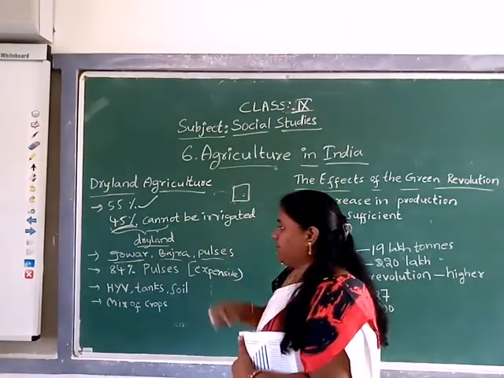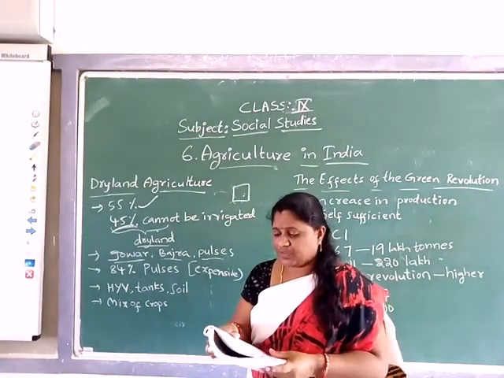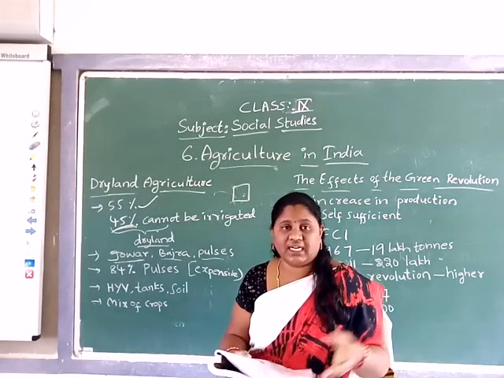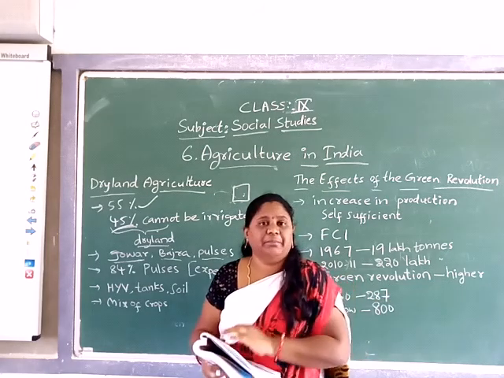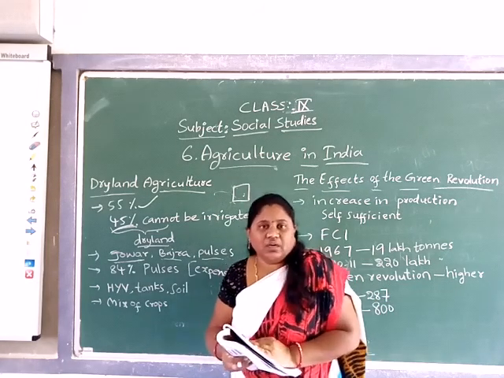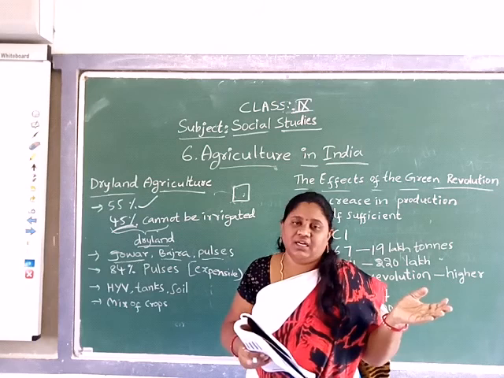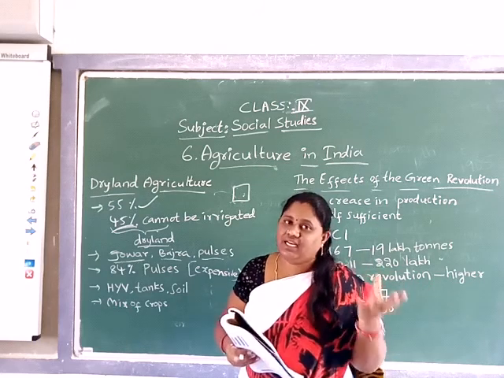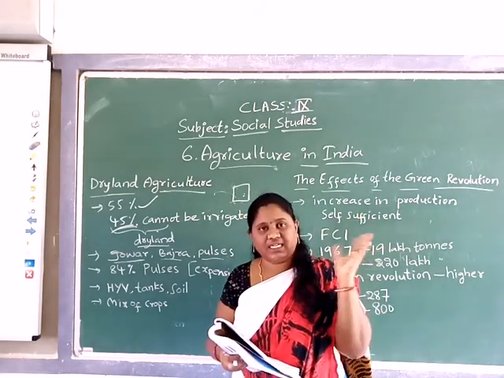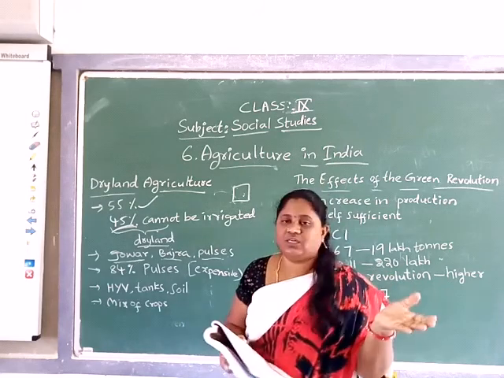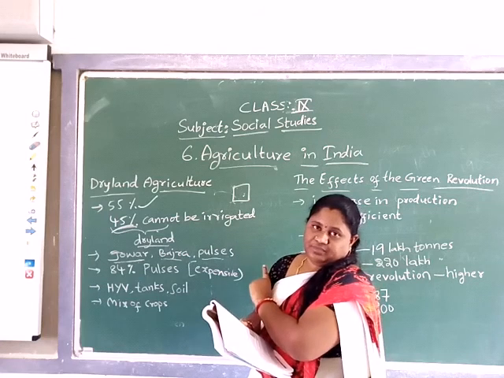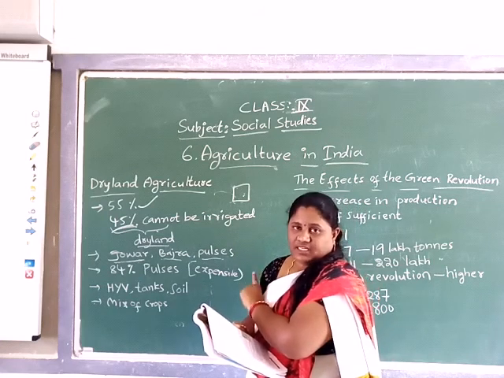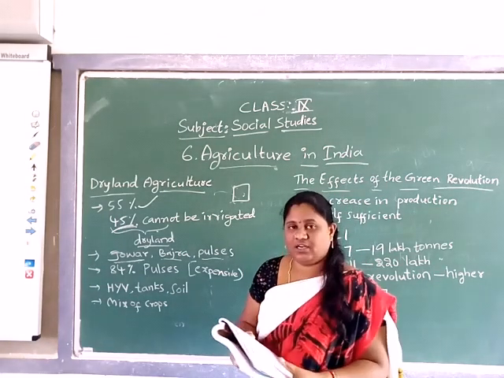Jowar, bajra and pulses, groundnut, ragi, cotton, soyabean, red gram and Bengal gram. These crops consume very little water compared with other crops. So the owners of dry lands go for farming of these types of crops.